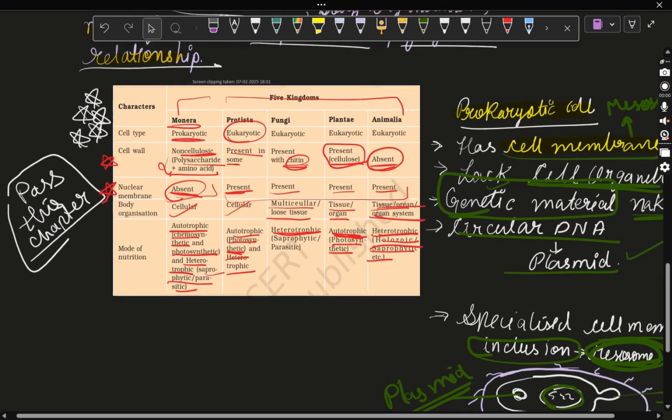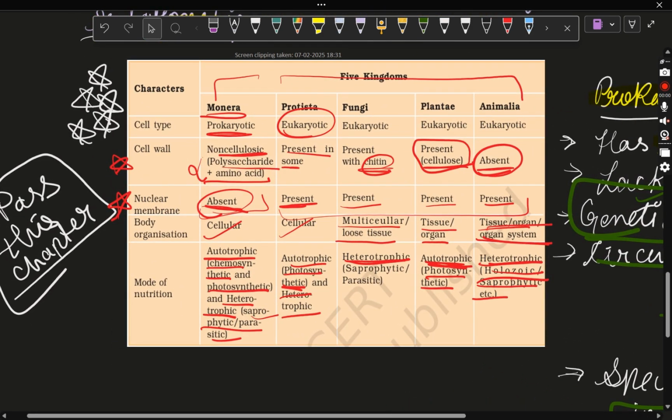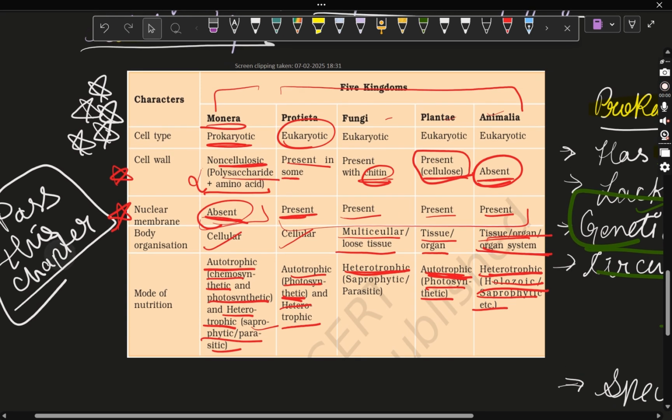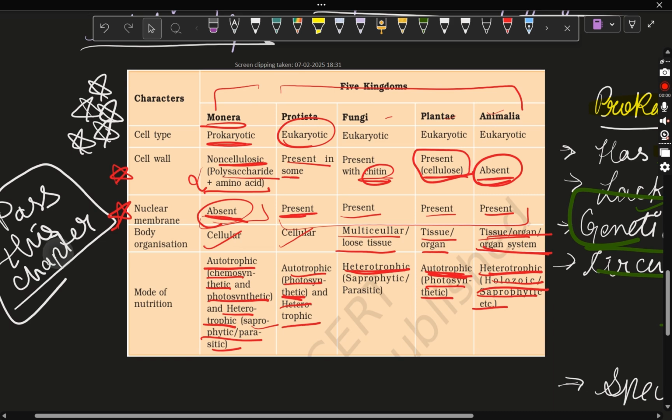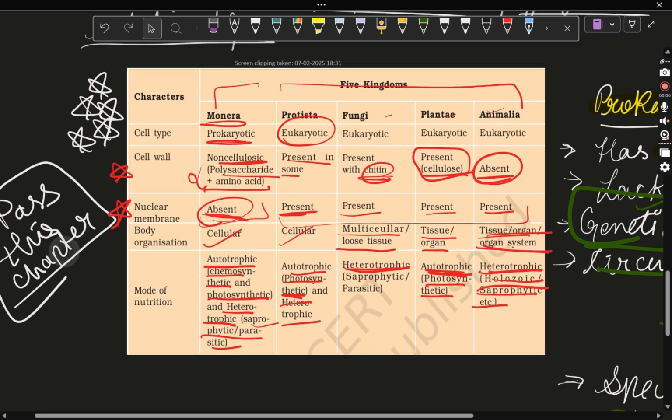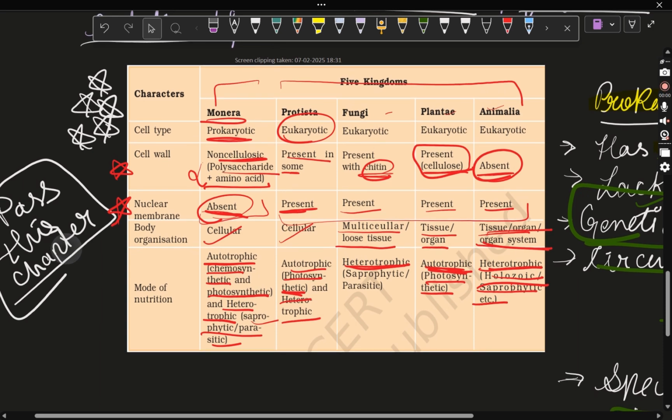So in five kingdom classification, we saw how Monera, Protista, Fungi, Plantae and Animalia are divided based on cell type, cell wall, nuclear membrane, body organization, and mode of nutrition. This table is a bit easy to remember if you understand each term. If you understand the characteristics of prokaryotic, then you can learn nuclear membrane, cell wall and body organization. Mode of nutrition you have to learn a little bit, because for Protista, Monera, and Fungi you might not know it.